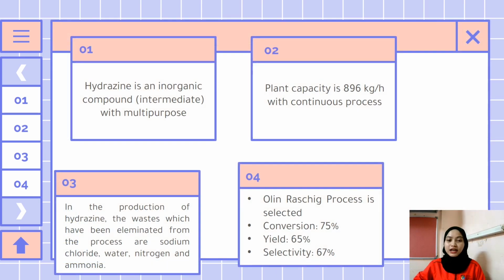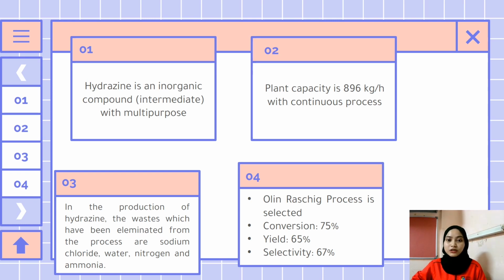For conclusion, hydrazine is a colorless liquid which has the chemical formula N2H4 and is an inorganic substance. It is extensively used in rockets for space missions and also used in the aerospace industry on a large scale. Besides, hydrazine is being utilized in applications across water treatment, agrochemicals, blowing agents, pharmaceuticals, and etc. The plant capacity of hydrazine is 896 kg per hour, which makes it suitable for continuous process.